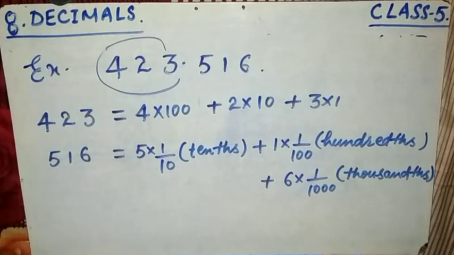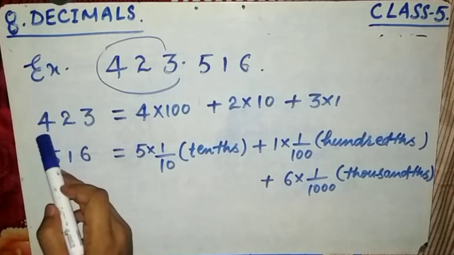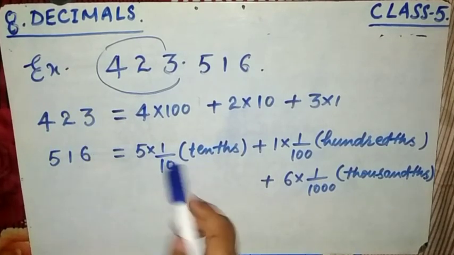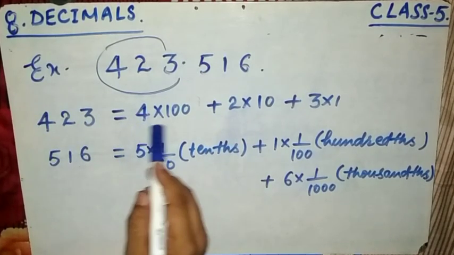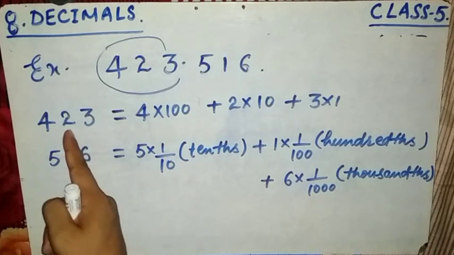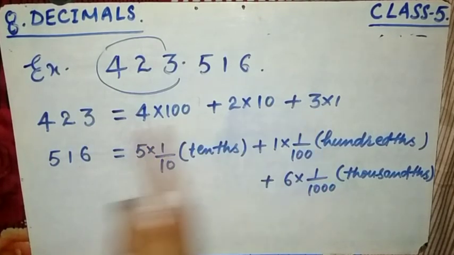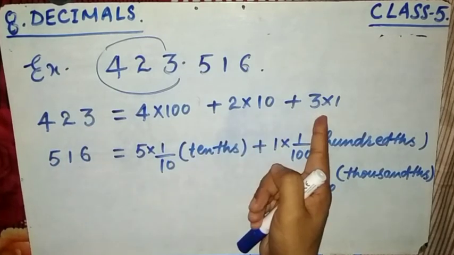The number before the decimal is 423. So 423 could be written with ones, tens, hundreds. This is 400, this is 2 tens, and this is 3 ones.